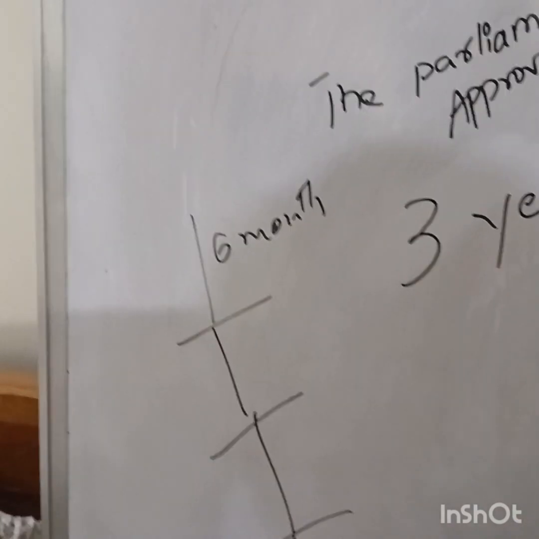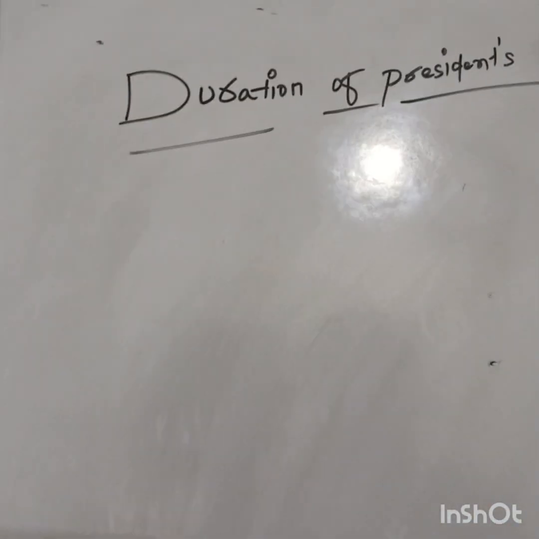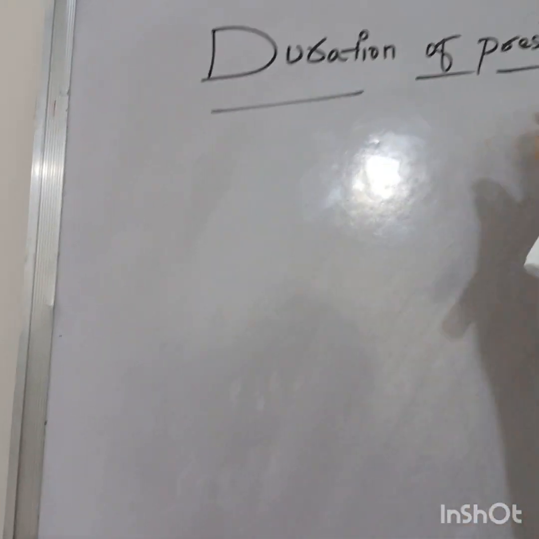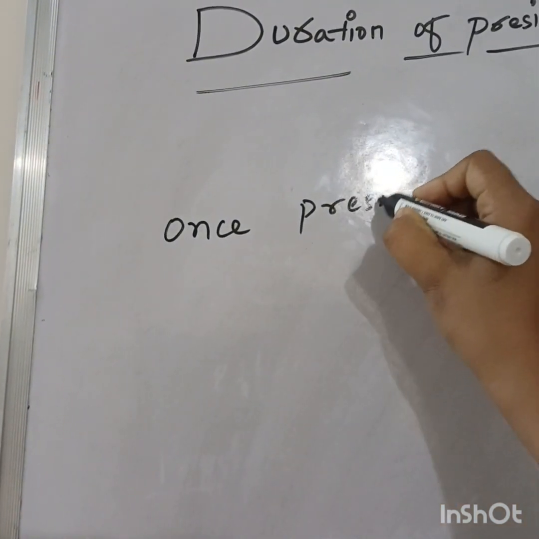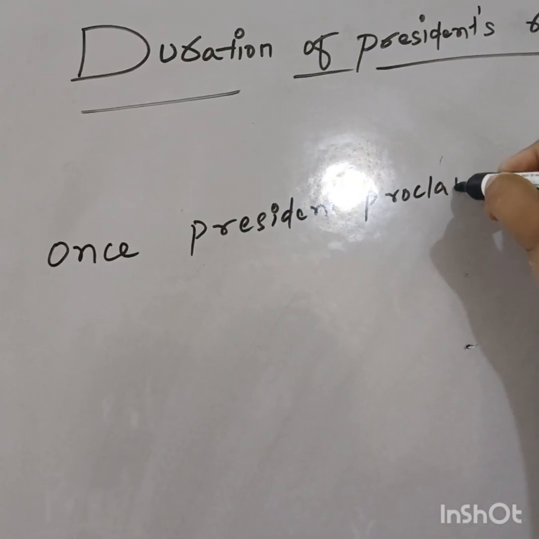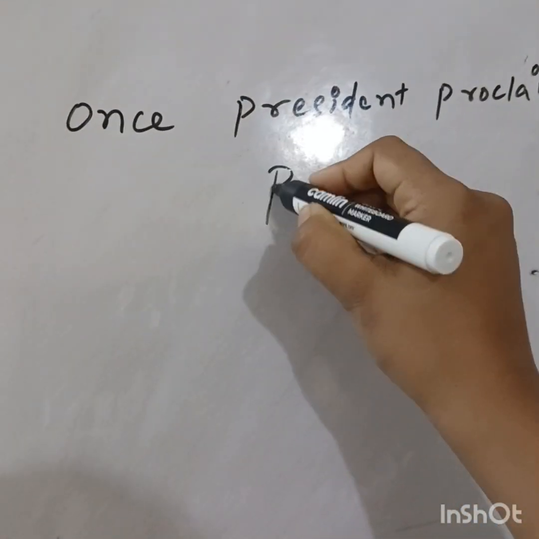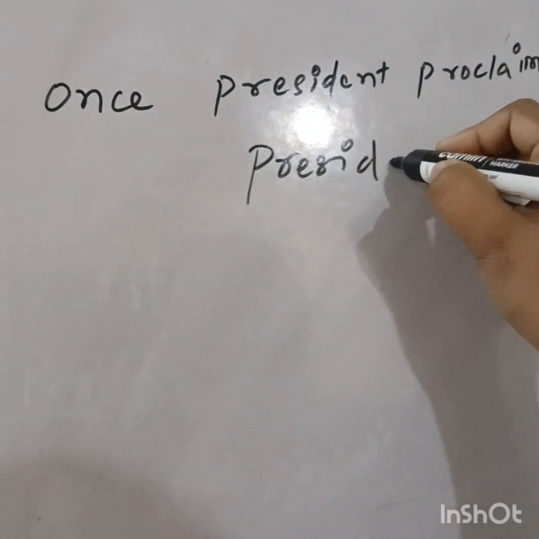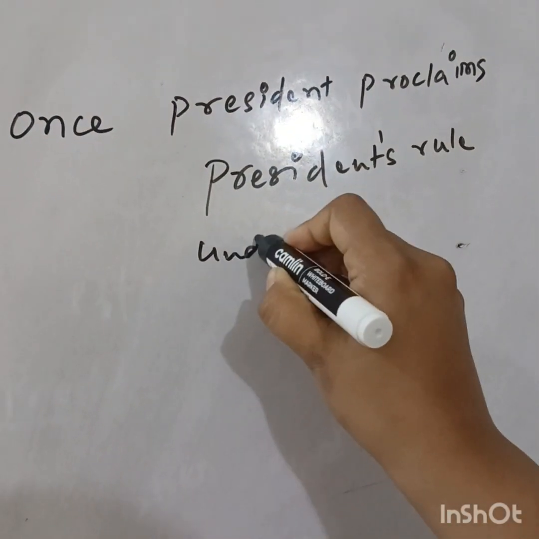Now, this president's rule. We already know, once the president proclaims what? President's rule, under which article?